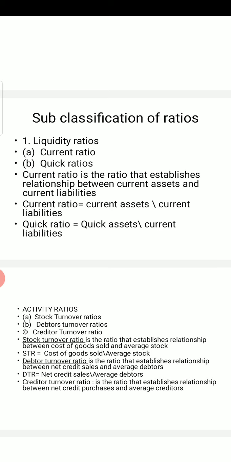That will come as net credit purchases. And average creditors, same again, opening creditors plus closing creditors over 2. If anyone asks you the definition for creditor turnover ratio, then you will say it is a ratio that establishes a relationship between net credit purchases and average creditors. The definitions are all extracted from the formulas themselves.